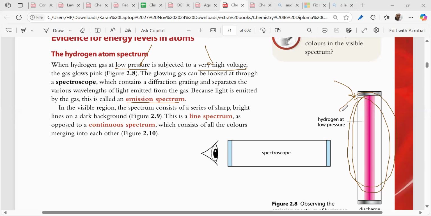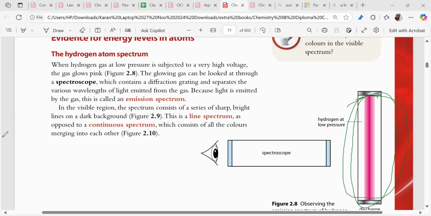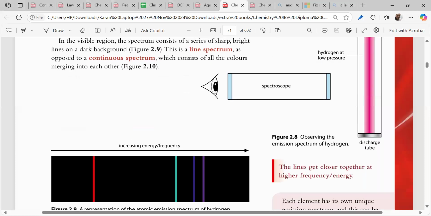Now, next important thing is that if you see this light with a spectroscope, if you magnify this with a particular spectroscope, this pink light will be seen as fine lines in a black dark background. Got it? Is it clear?